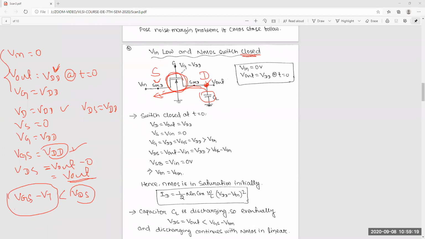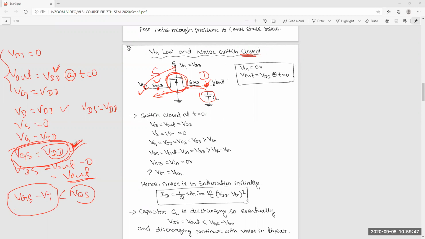So what will happen? This VGS is always VDD. But it will change because we are giving 0 here.